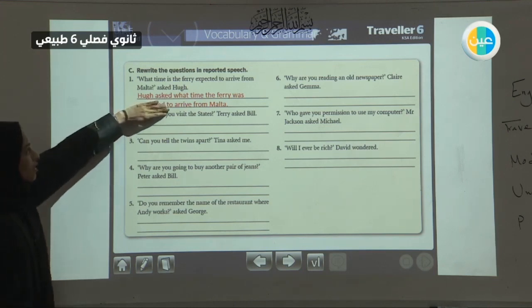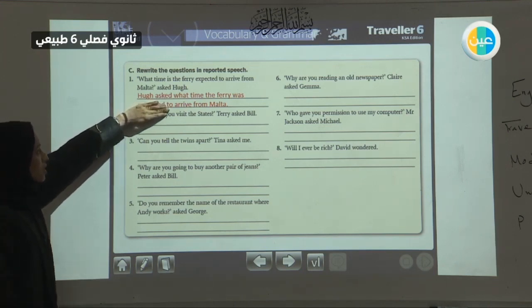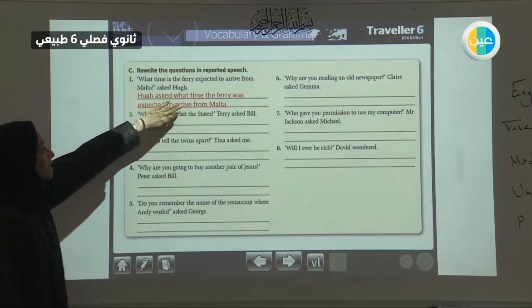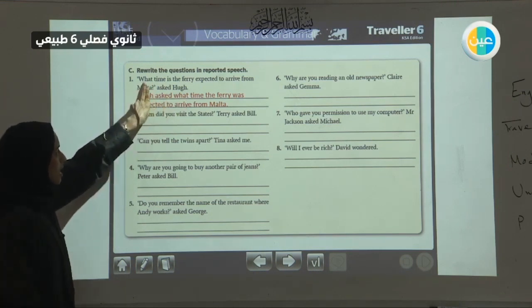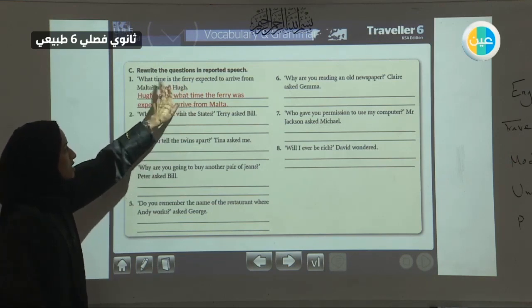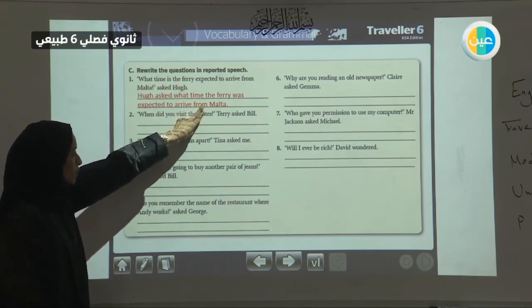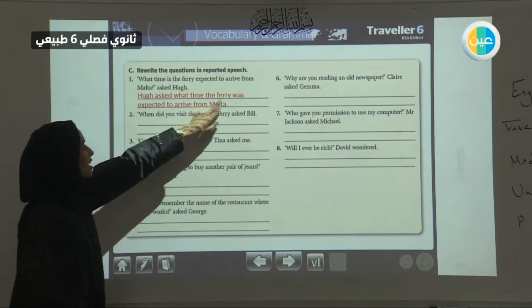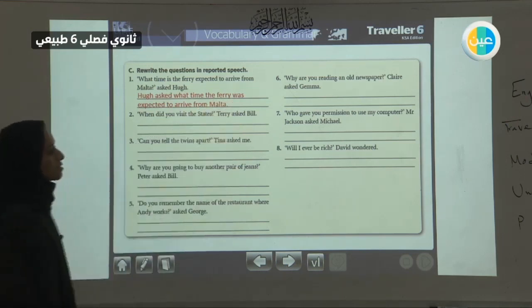You start with the correct introduction, the WH question word, because we have it here. Then you will change it into a sentence. The verb is switched, then the present changes into past.